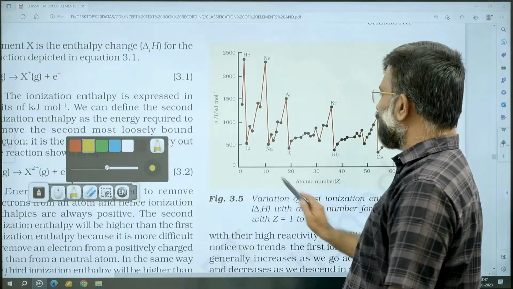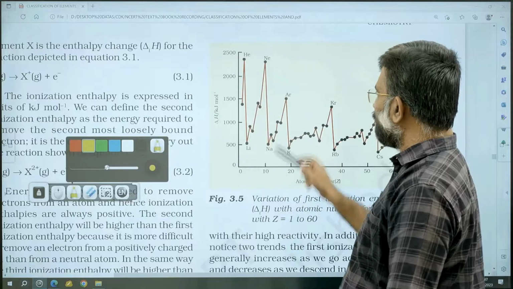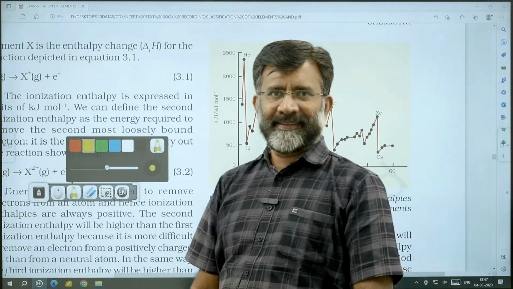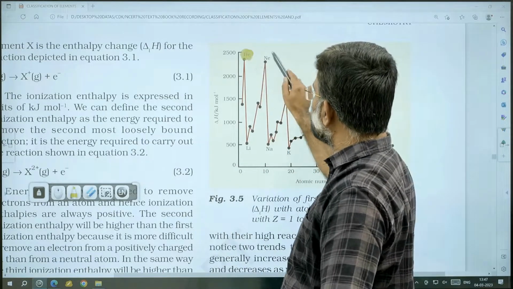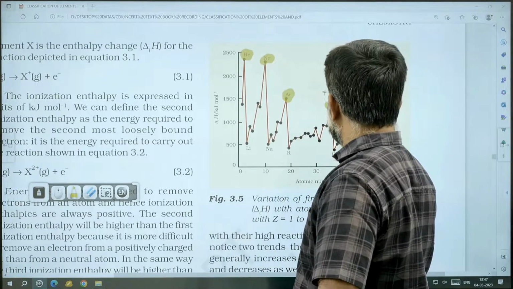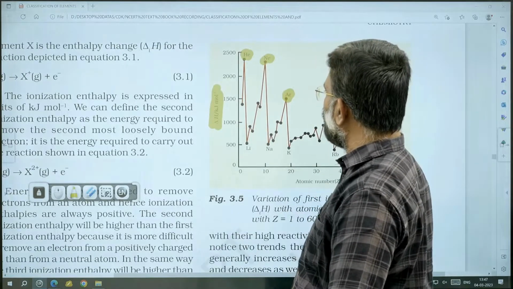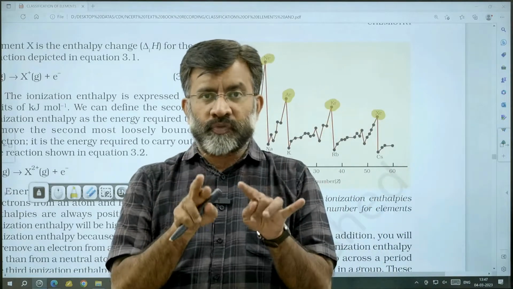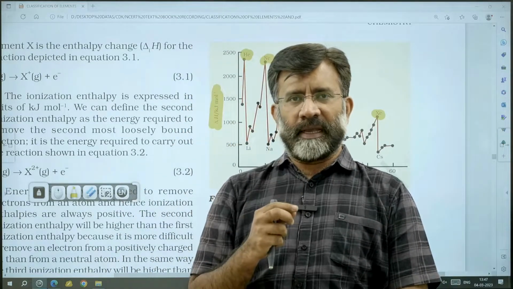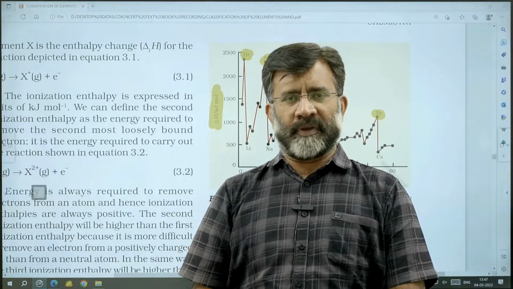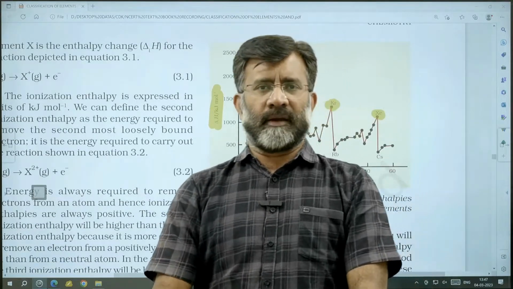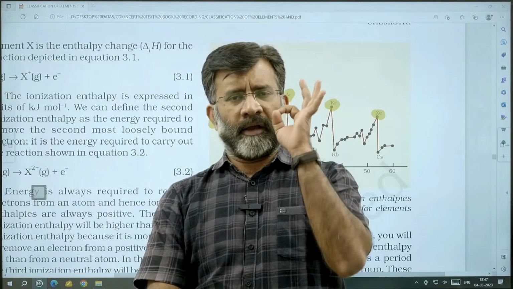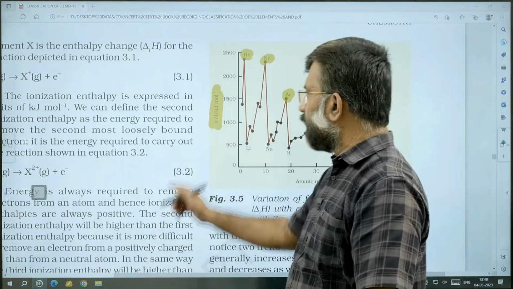A fractional segment of this graph was given, and they had given A, B, C, D, E, F, and asked what these are. You can see on the peaks you have noble gases. They have very high ionization enthalpy because they have a closed filled electronic configuration. Not easy to remove their electron. You can't easily ionize them. The highest ionization enthalpy in the periodic table is for helium.